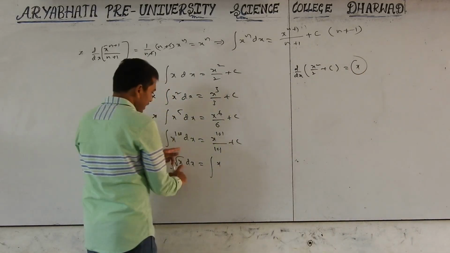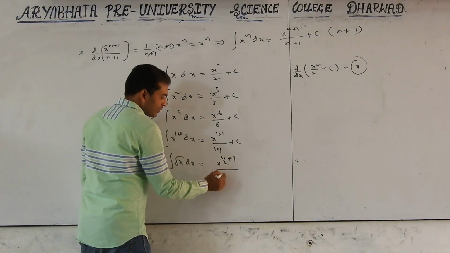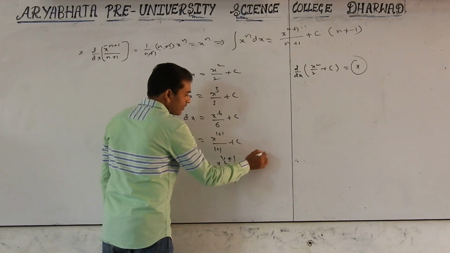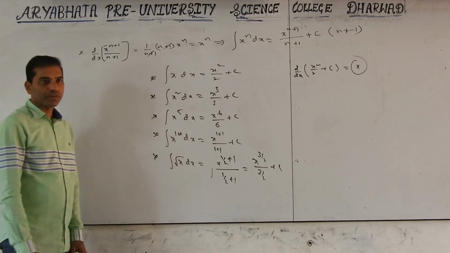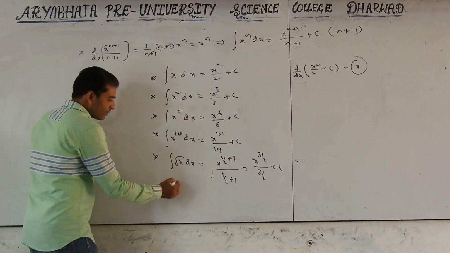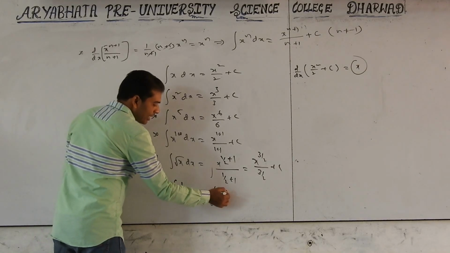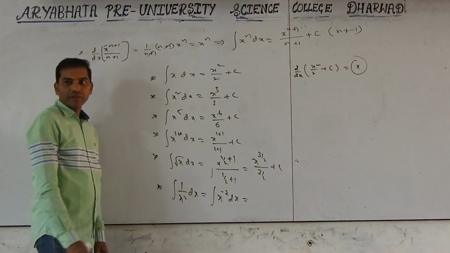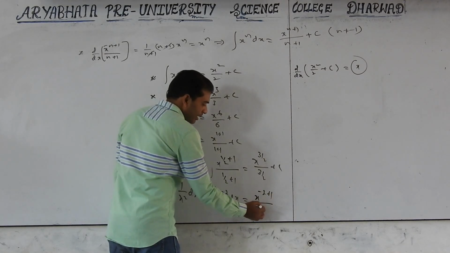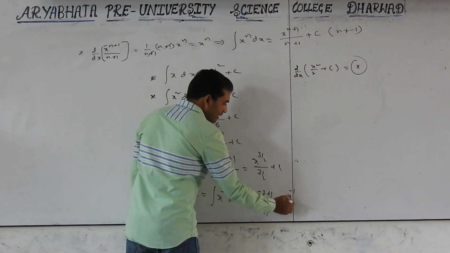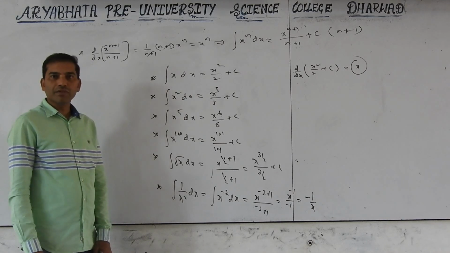Integration of root x, x power 1 by 2: x power 1 by 2 plus 1, by 1 by 2 plus 1, which is equal to x power 3 by 2 by 3 by 2. It comes to 2 by 3 x power 3 by 2. Next, integration of 1 by x squared dx. This we can write as x power minus 2 dx. X power minus 2 plus 1 by minus 2 plus 1 equals x power minus 1 by minus 1, that is minus 1 by x.